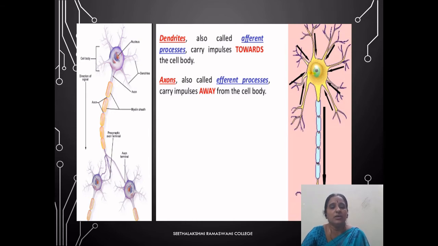The myelin sheath acts as an insulator, preventing the conduction of impulses over the axon, and so the transmission of impulse is much faster in these neurons as the impulse jumps along the nodes of Ranvier. Axons are also called efferent processes as they carry the impulses away from the cell body. The liquid portion inside the axon is known as the axoplasm, which is nothing but the cytoplasm.